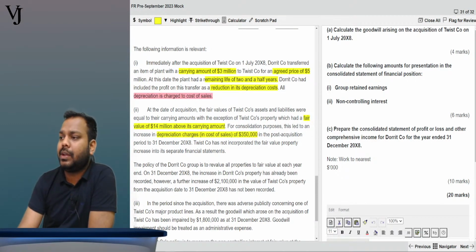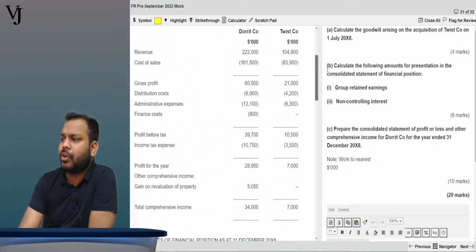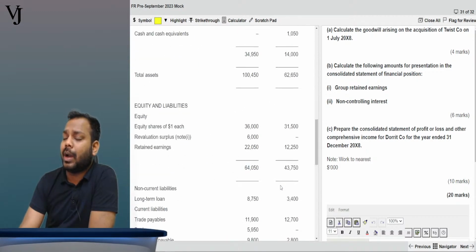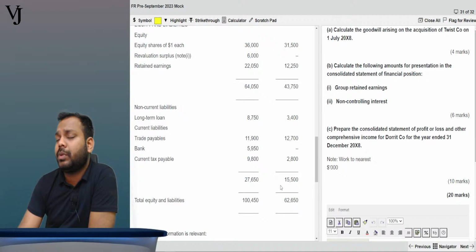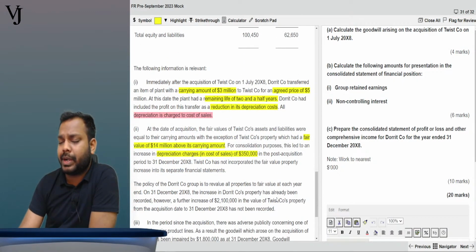Now, the policy of Dorrit company is to revalue all the properties to fair value at each year end. Let's go and see in the P&L. In the P&L of Dorrit company, we are recording the revaluation gain, but in the case of Twist company, we are not recording a revaluation gain. So it appears to me, prima facie, that Dorrit company is using the revaluation model for its properties, but Twist company is using the cost model.